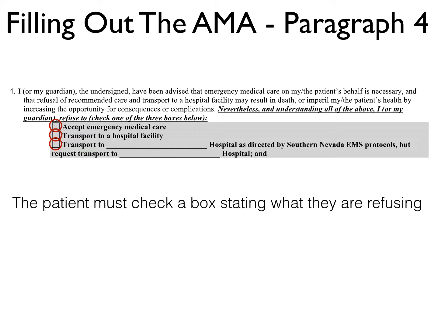Number 3 more pertains to a transport agency, meaning that our protocols say that a patient has to go to X hospital directed by protocols, but the patient wants to go to Y hospital. An example would be a stroke. We have designated stroke facilities. If we have a patient having a stroke, by protocol, we have to go to that stroke facility, but if the patient is ANO times 4, GCS of 15, and is able to follow simple directions, and that patient wants to go to a non-stroke facility like North Vista, we have to take that patient to North Vista, but we have them sign, understanding that they want to go to a different hospital.